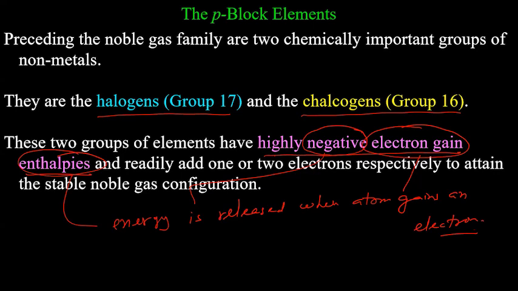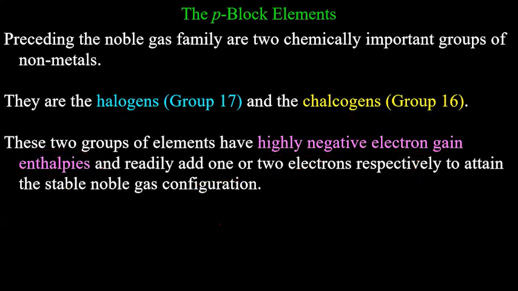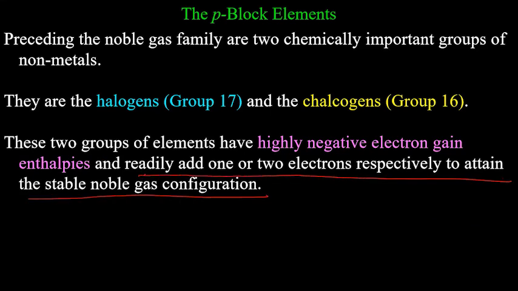Negative means energy will be released when an atom gains an electron. Electron gain means an electron is gained. And they readily add 1 or 2 electrons respectively to attain the stable noble gas configuration. This point I will explain in slight detail. It is a very important point and many important questions appear from here.